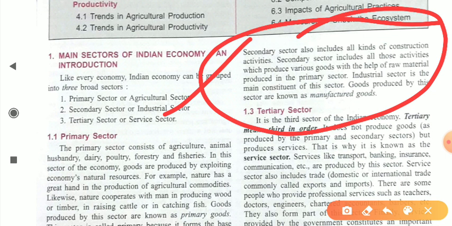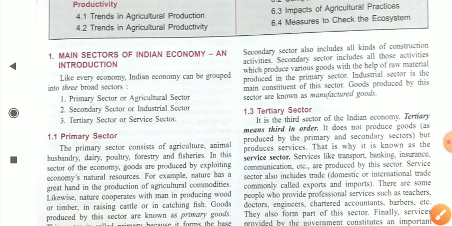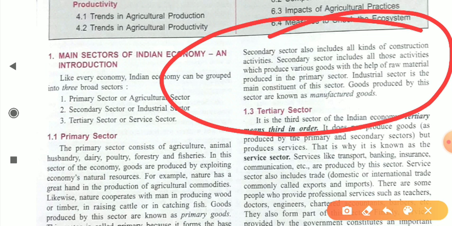Always keep in mind, with the help of raw material, this sector produces goods in the economy. Now, where do we get raw material? We get raw material only from the primary sector. That's why the primary sector is known as primary, because this sector supplies raw material to the secondary sector. So we can say that the secondary sector converts raw material into finished goods.